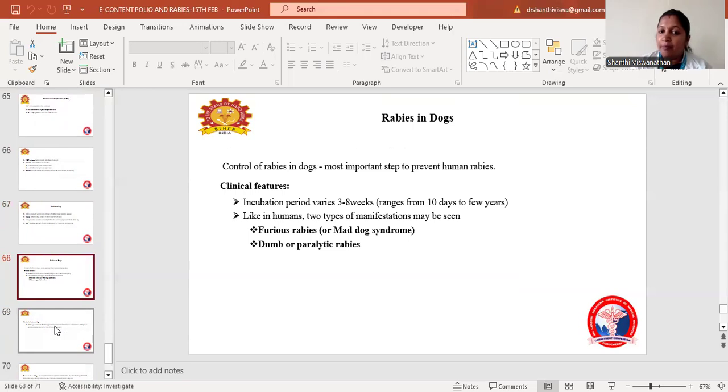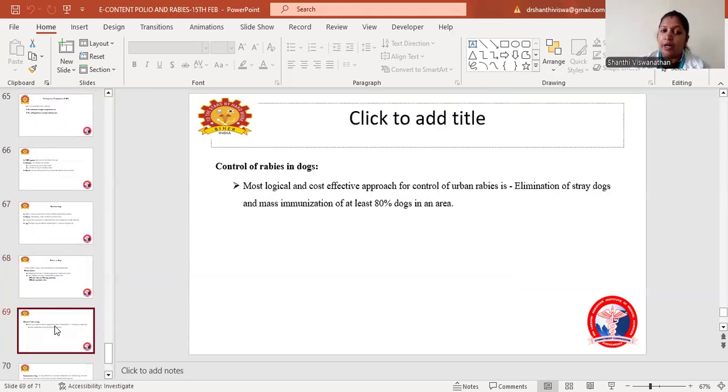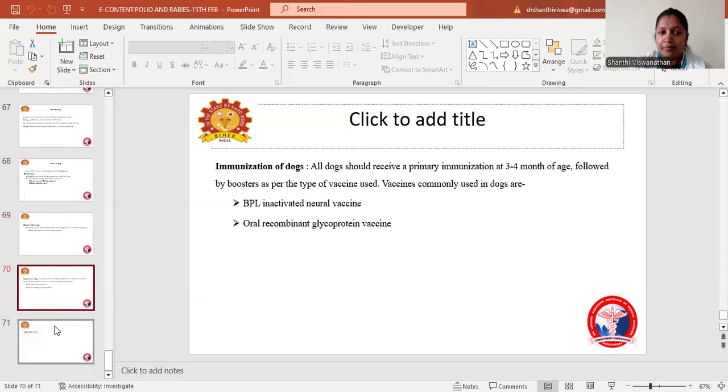Like in humans, 2 types of manifestations are seen in dogs: furious rabies, that is mad dog syndrome, and dumb or paralytic rabies. Coming to the control of rabies in dogs, the most logical and cost-effective approach for the control of urban rabies is elimination of stray dogs, and mass immunization should be given to 80% of the dogs in the area. This is how we have to control rabies in dogs.